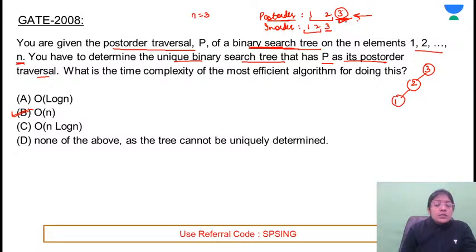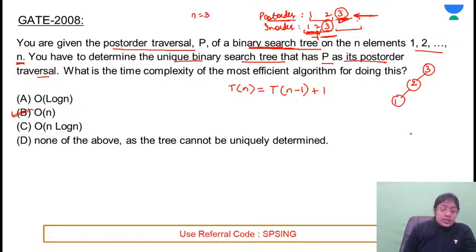And every time what it is doing is nothing but simply dividing the problem into subparts where the right subtree will always be empty. Here, if 3 is the root, in the right subtree no element is present. For the remaining elements, if 2 is the root, on the right side no element is present. If 1 is the root, on the right side no element is present. So if I write the recurrence, if in the problem n elements are there, one part, that is the left subtree, contains n minus 1 elements, and you have to keep this element at its correct position, and that will be the root position.